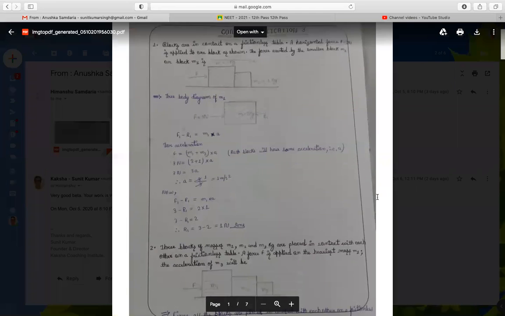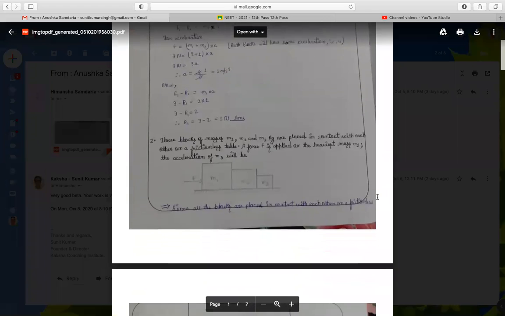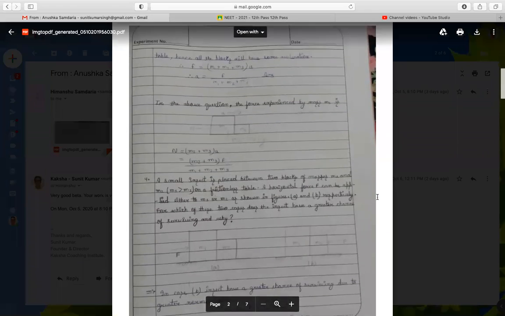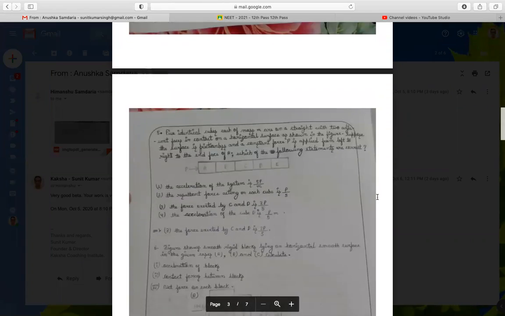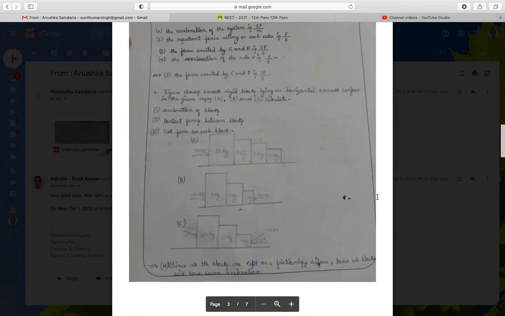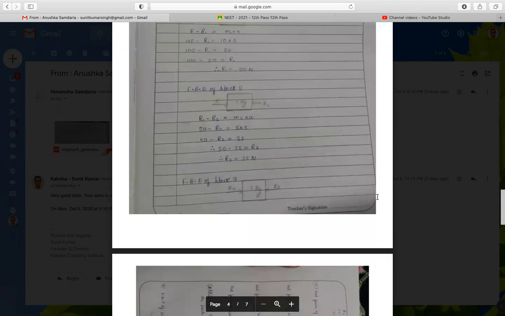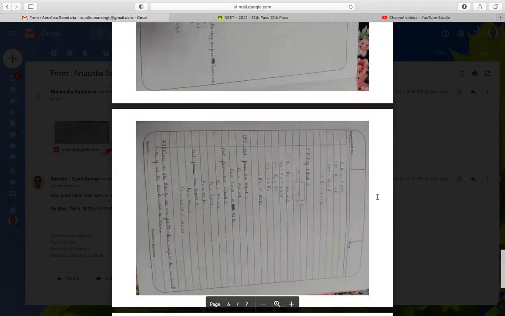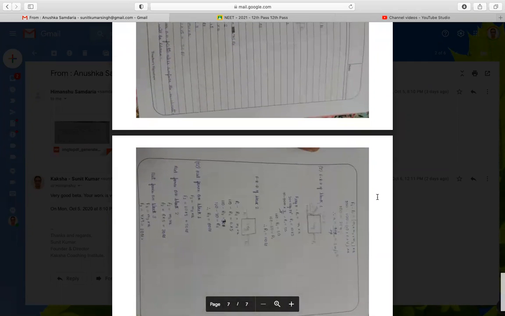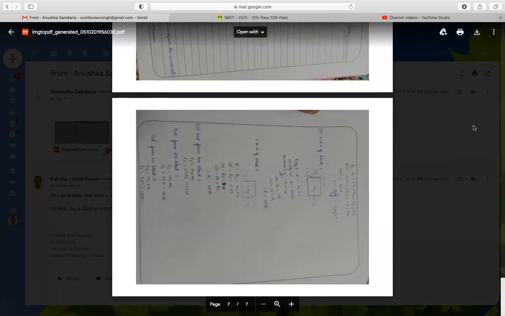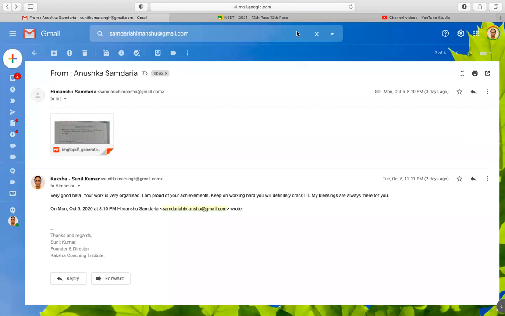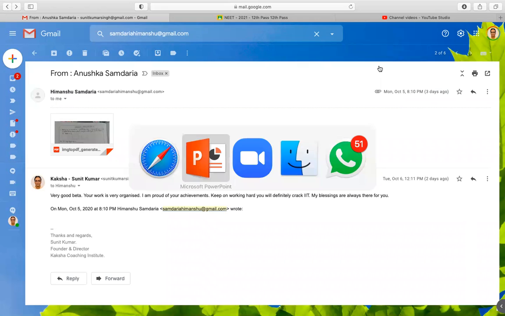You can see they are very organized. They write the question and the answer and everything. I don't expect you to write the question and everything, but please send it to me in a proper format so that I can give a brief overview of what you have done, and it will keep you organized. Okay, clear, bachcho?